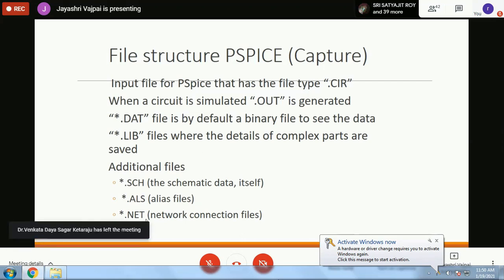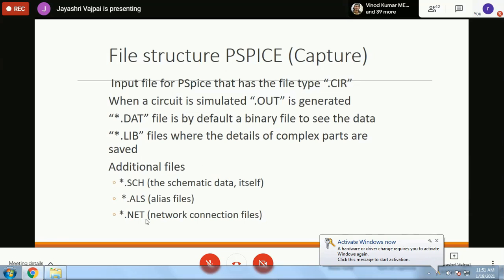So you can design a circuit consisting of, say, 7 resistances, 5 inductors, some say 10 capacitors. You may have 5 DC sources or 2 AC sources. Such a complex network is possible to design, but then you have to keep track of how many copies of what element are available in that particular design.